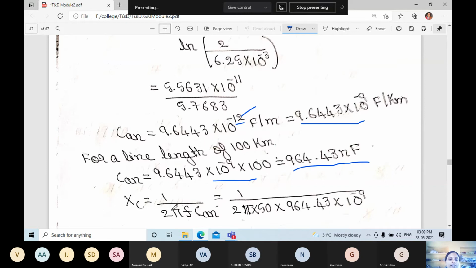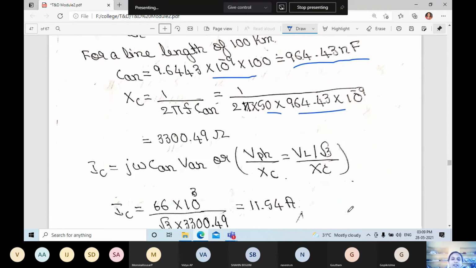X_C is equal to 1 divided by 2 pi f C_AN. So 2 pi into frequency 50 and the C_AN value 964.43. If you solve that, what you will get is 3300 or 3349 ohm.